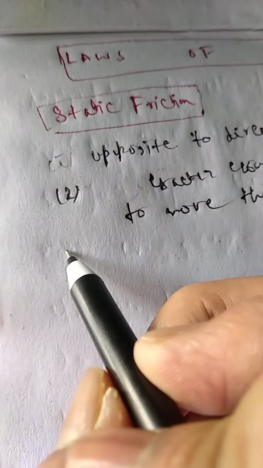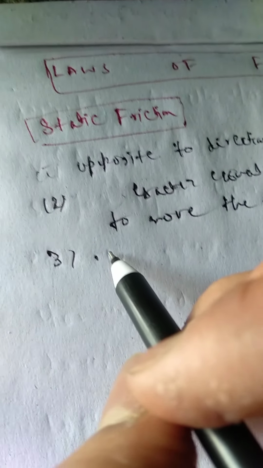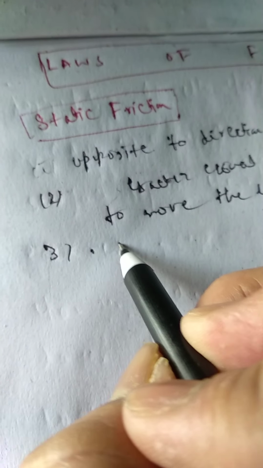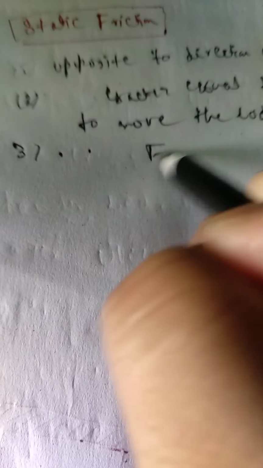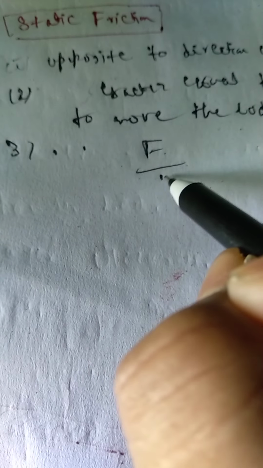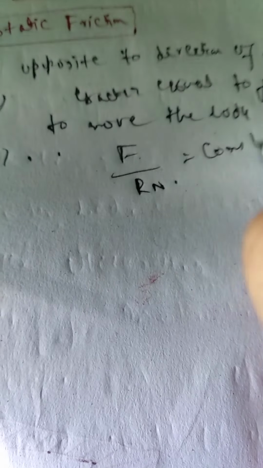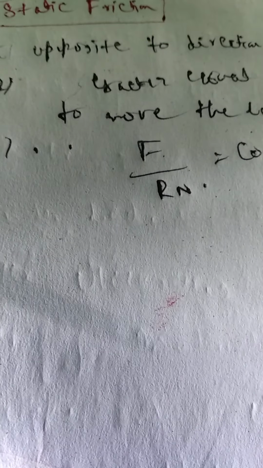The third point is that the ratio of the magnitude of the limiting friction force and the normal reaction is always constant. So these are the properties of static friction. Limiting friction by normal reaction is constant.